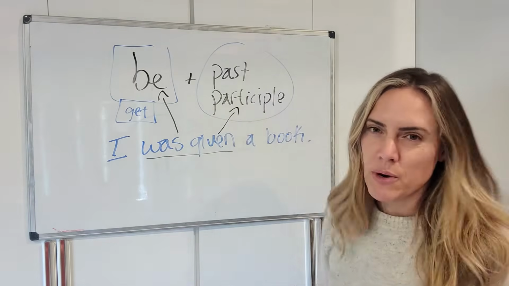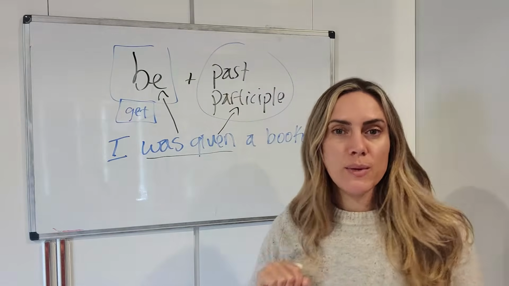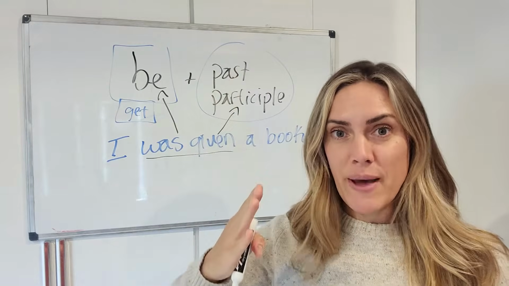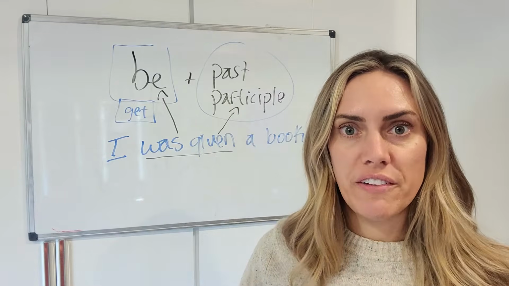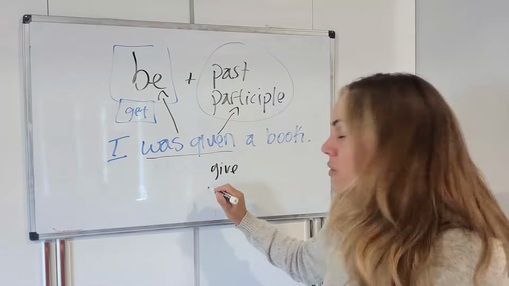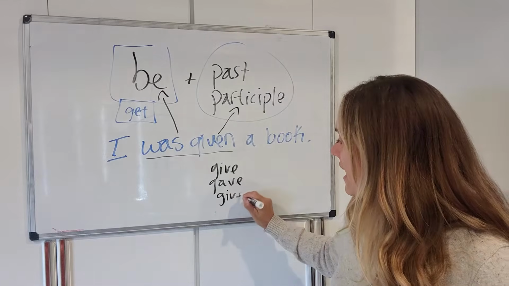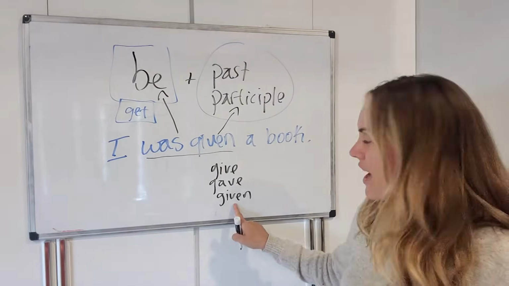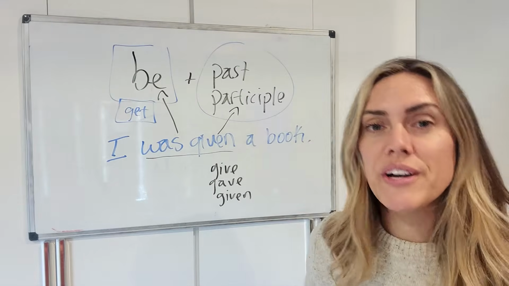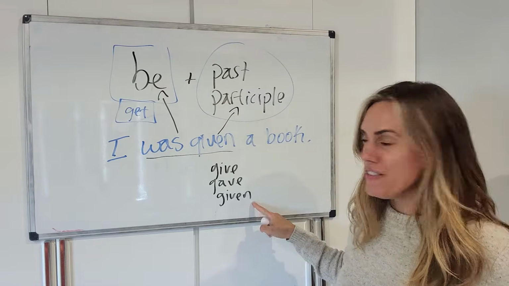Given, past participle. If you're wondering what the past participle is, I always tell my students, it's the third form of the verb. We usually have the simple present, the simple past, and then the past participle when we're learning verbs. So you can say give, present or base form, gave, simple past, and given is the past participle. That is the third form of the verb. Every single verb in English has these three forms and more. And some are the same for the simple past and the past participle, but not all of them.